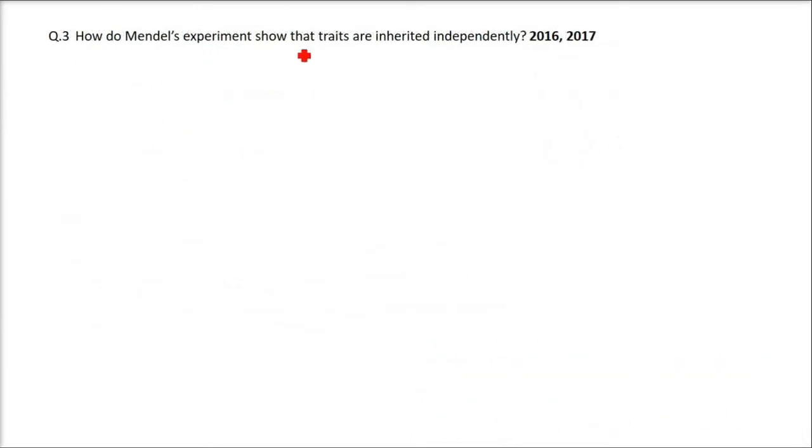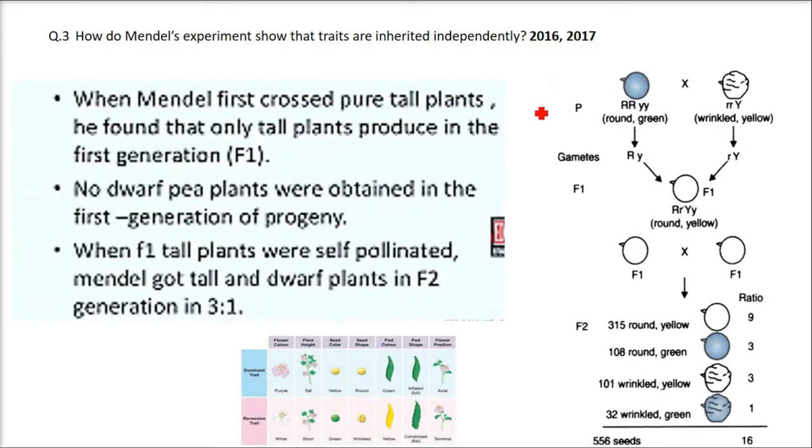How do Mendel's experiments show that traits are inherited independently? It is repeated in 2016, 2017. Mendel was a scientist. He first crossed pure tall plants. He took the pea plants into account. The dominant traits are shown here and recessive traits are shown here. When Mendel first crossed pure tall plants, he found that only tall plants were produced in the first generation, that is called F1.